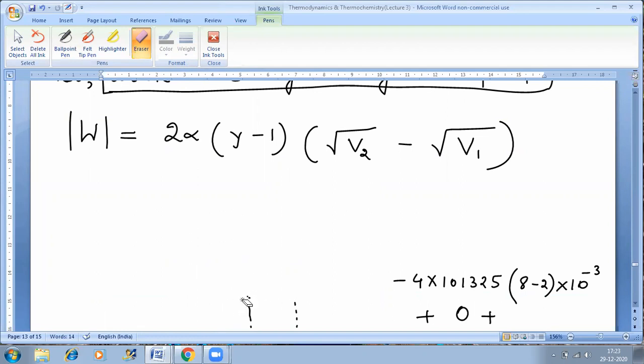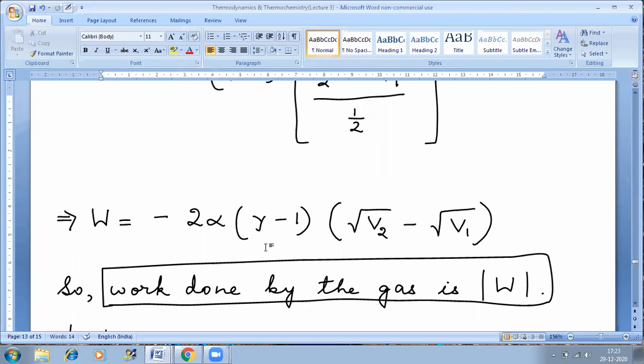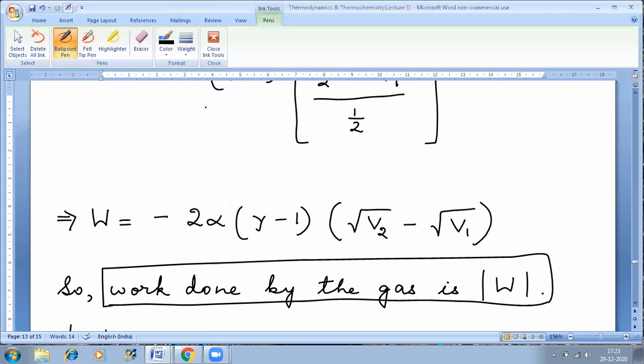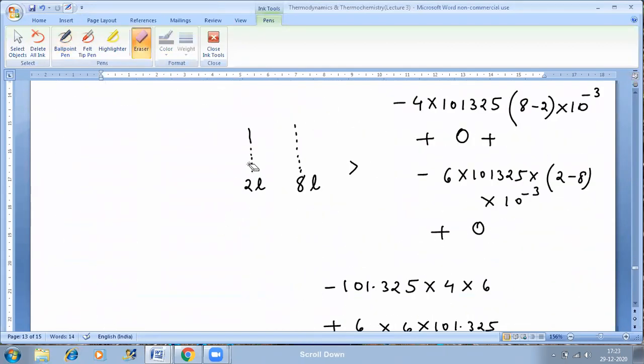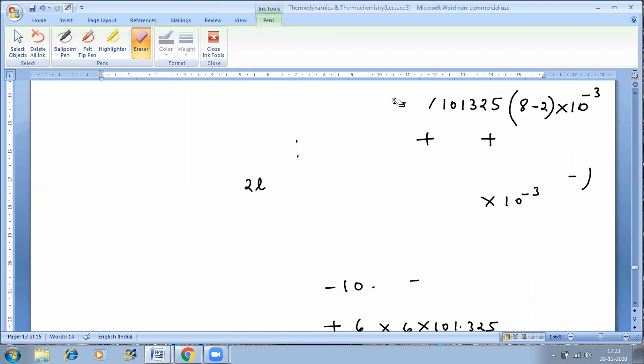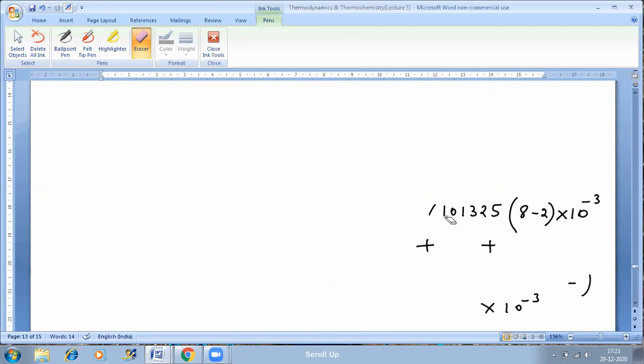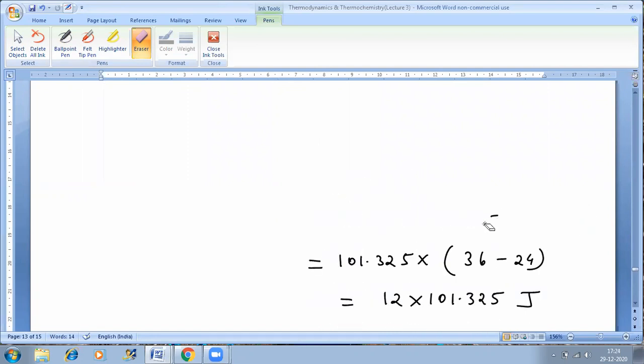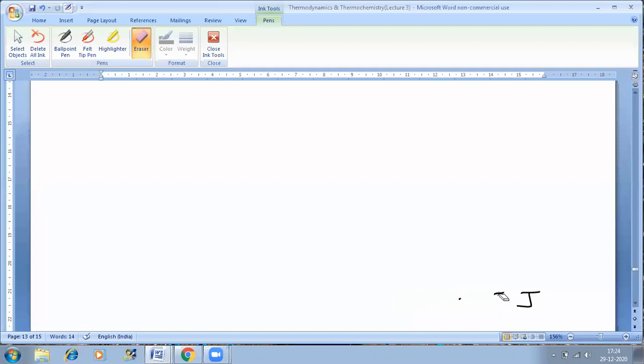Whenever they use the words "by the gas", ultimately we'll have to take a modulus. Okay, next question.